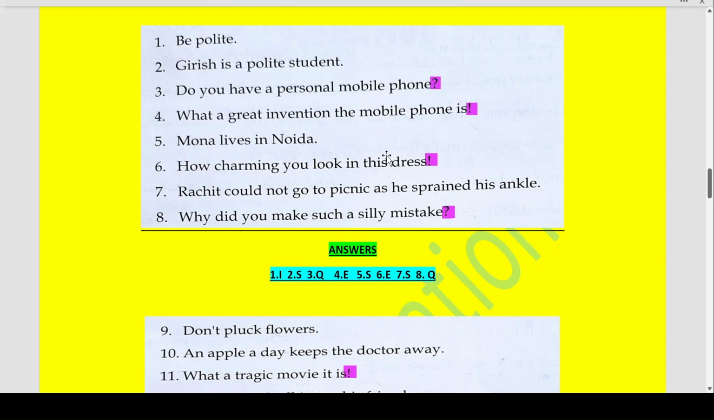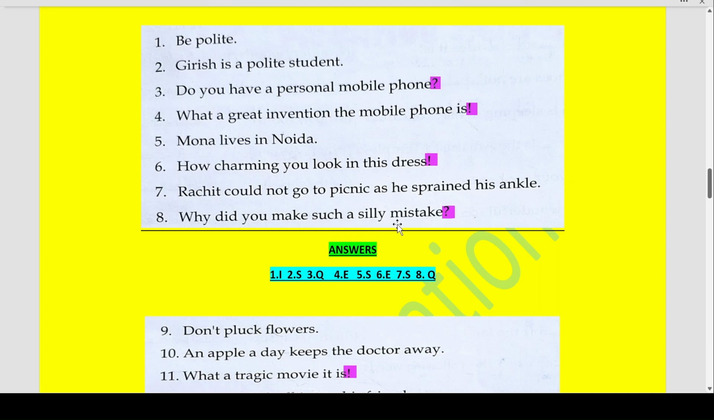Sixth, how charming you look in this dress! Exclamation mark. So this is an exclamatory sentence. Rachit could not go to picnic as he sprained his ankle. This is again a statement. It is just stating that because Rachit sprained his ankle, he could not go to the picnic.